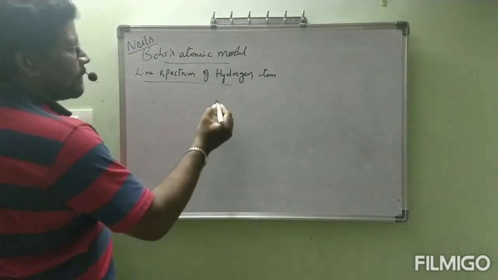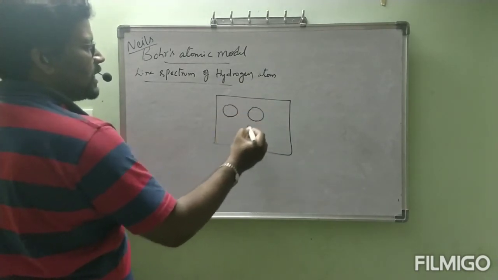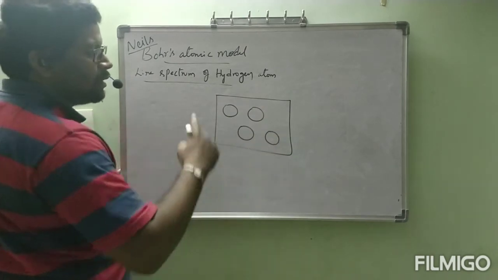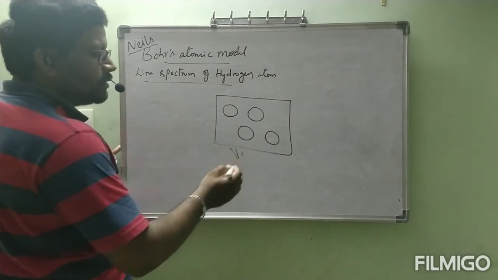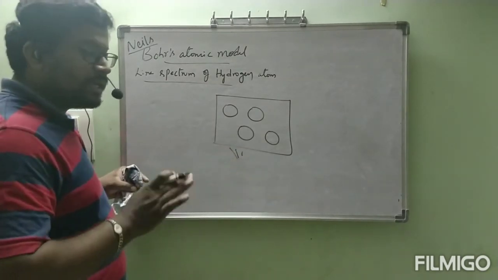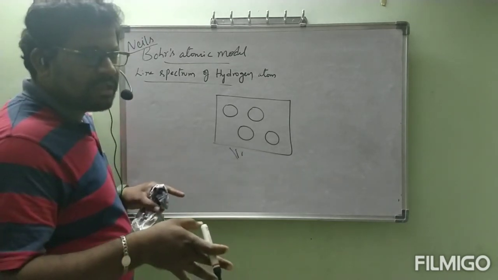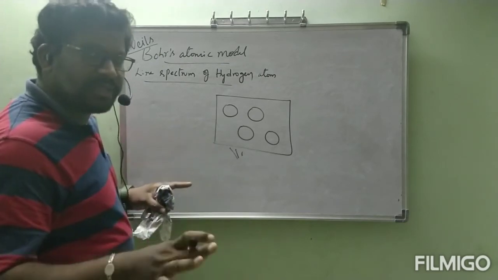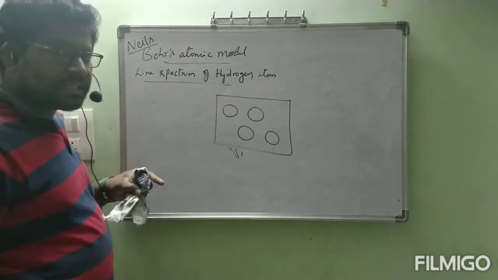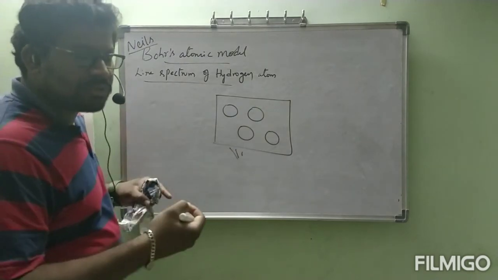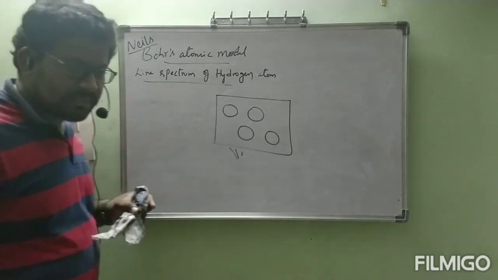See, I am taking one container which contains hydrogen atoms. Now I am going to heat this. We can heat it by simply supplying heat energy, or by using electrical energy, or any mode of energy, whatever it is. We are going to heat this hydrogen gas, like previously tungsten was heated. When we pass electrical energy through tungsten, it is getting heated. Correct or not?